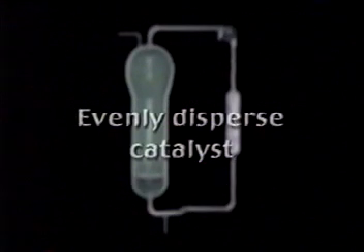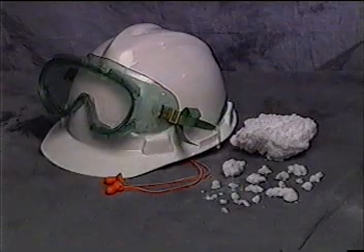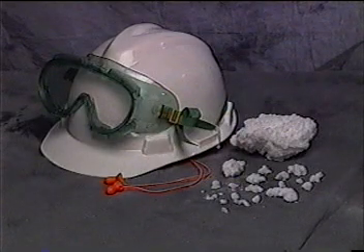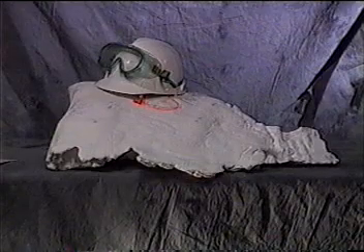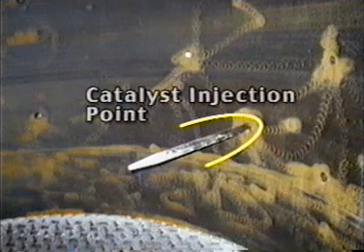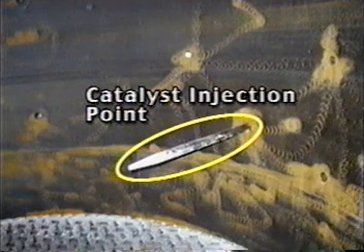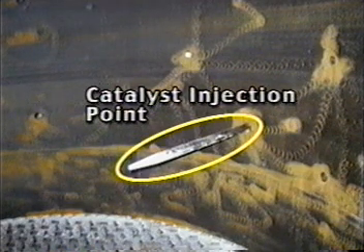One of the most important functions of the fluidized bed reactor is to evenly disperse the catalyst throughout the bed. Poor catalyst dispersion will result in hot spots that can cause resin agglomeration, forming chunks or sheets. The optimum location point for catalyst injection is near the bottom of the fluidized bed, away from the reactor wall.